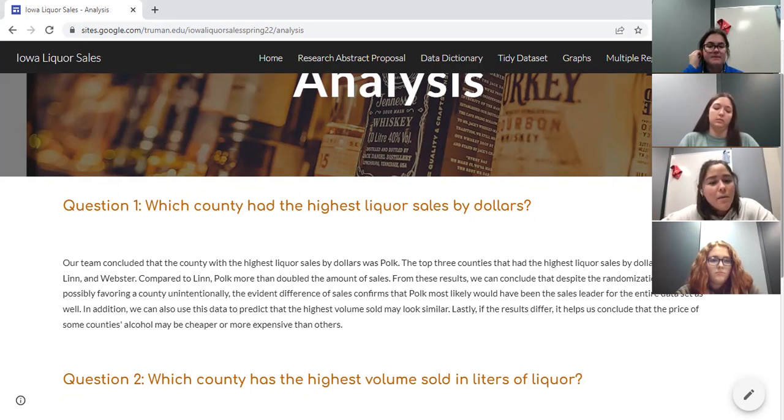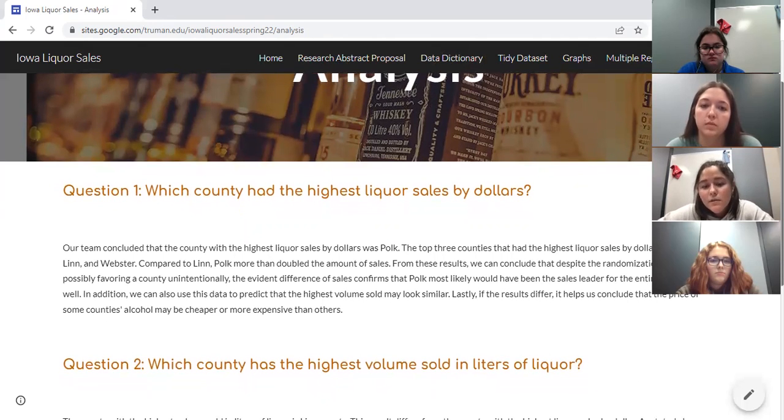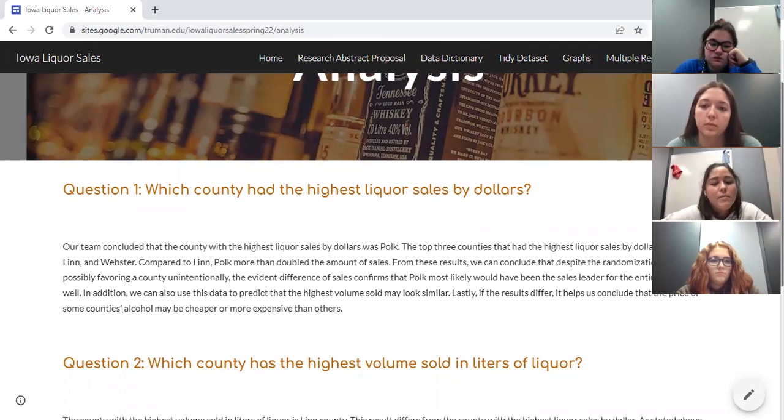Compared to Lynn, Polk was more than double the amount of sales. From these results, we concluded that despite the randomization of the data possibly favoring a county unintentionally, the evident difference of sales confirms that Polk most likely would have been the sales leader from the entire data set as well. In addition, we also use the data to predict that the highest volume sold may look similar. Lastly, if the result differs, it helps us conclude that the price of some counties' alcohol may be cheaper or more expensive than others.